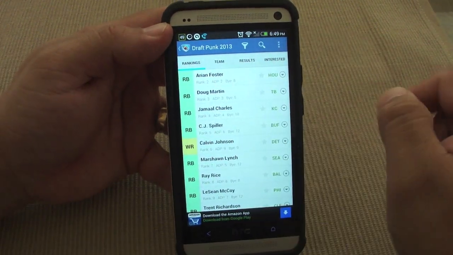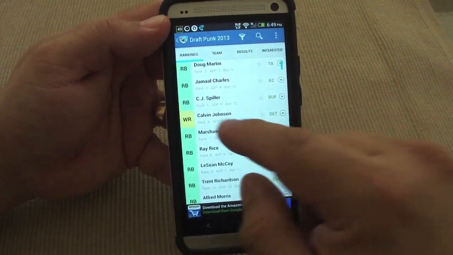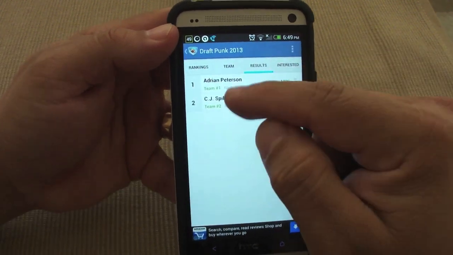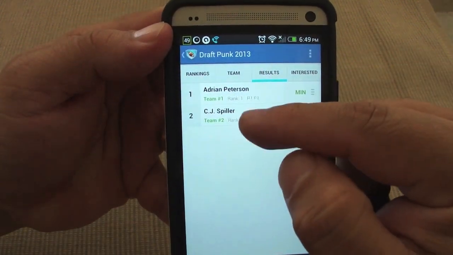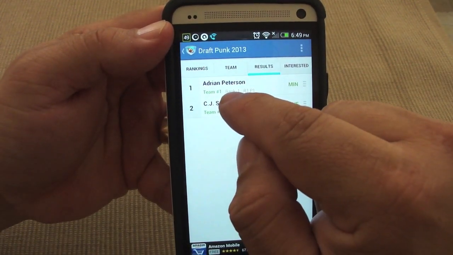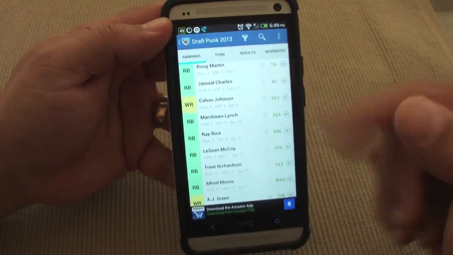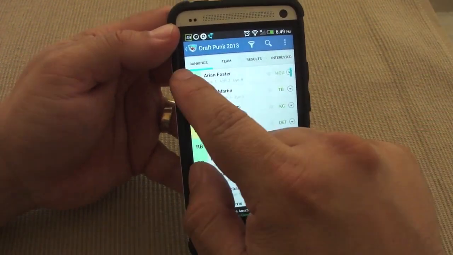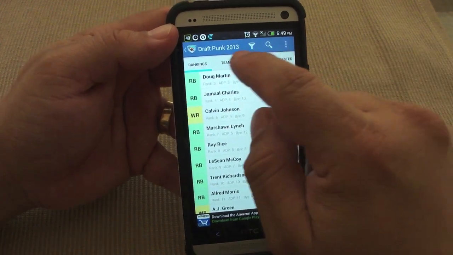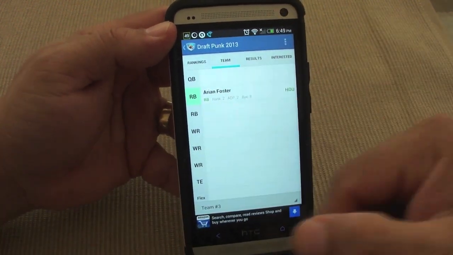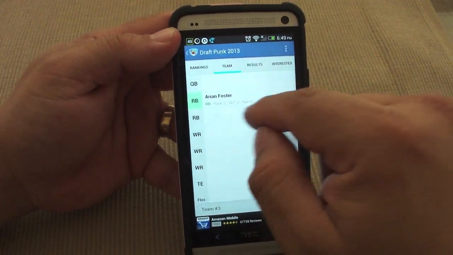So if team 2 got CJ Spiller, you swipe it away, and like you see over here, you can see the status right here. Adrian Peterson went to team 1, CJ Spiller went to team 2. Now it's my turn, so I would pick Arian Foster, and that would appear in my team. Since I am number 3, it would appear there.